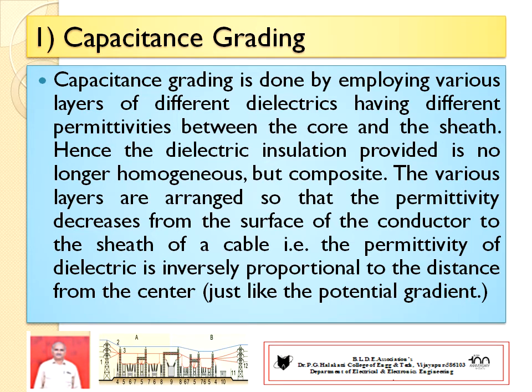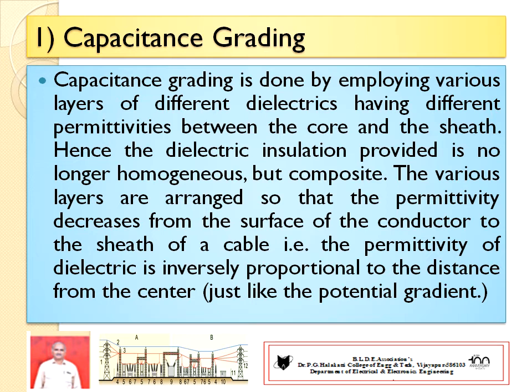To overcome this homogeneous system, we use a composite system, which is achieved by the grading system. The various layers are arranged with different permittivity values in such a manner that the permittivity of the dielectric goes on decreasing from the conductor to the sheath diameter. The relative permittivity of the first dielectric, nearer to the core or conductor, is more.